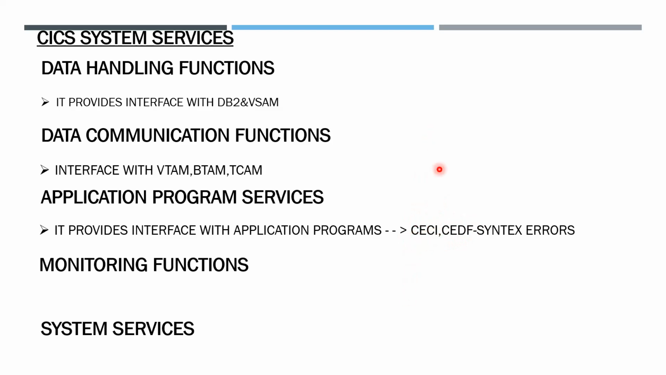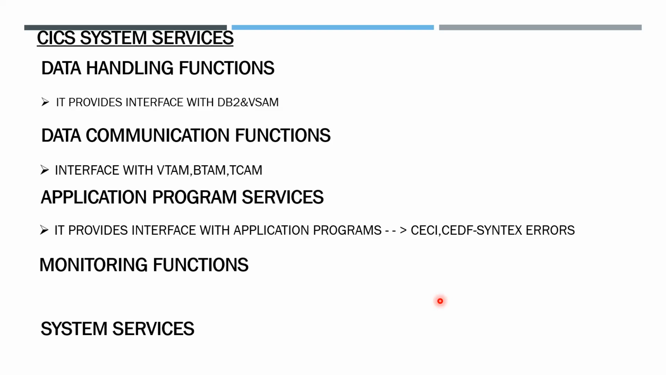What job does the CICS Execution Command Interpreter perform? For example, to interface CICS with a Python application, the command interpreter converts the CICS commands into Python language. It performs the role of a translator, so it is termed the CICS execution command interpreter.